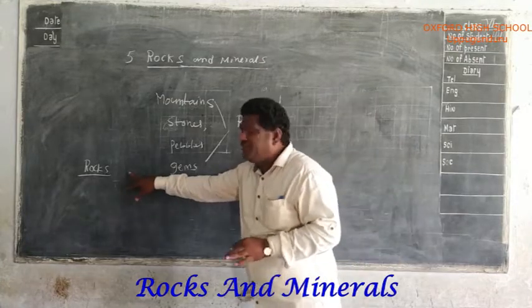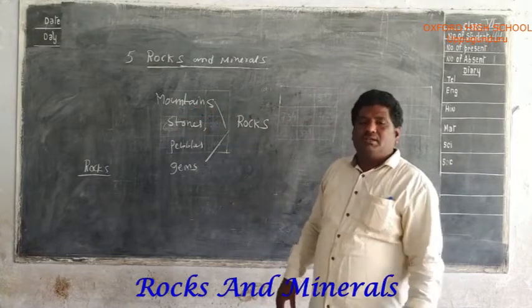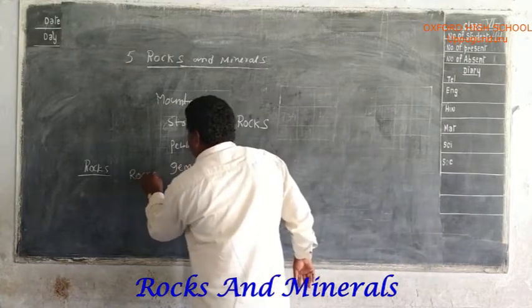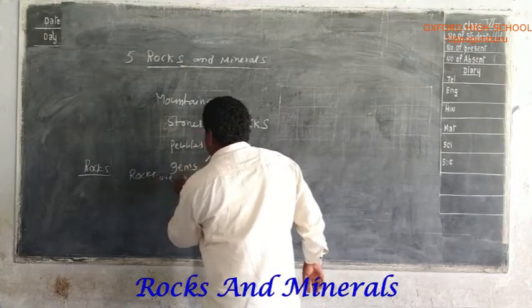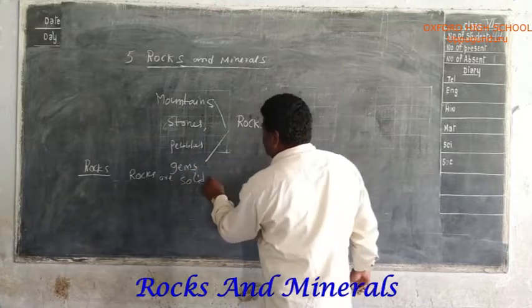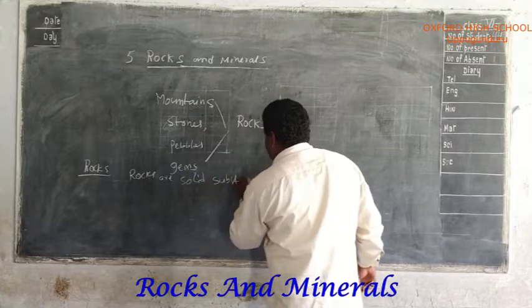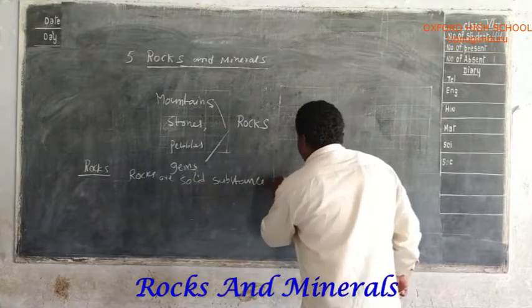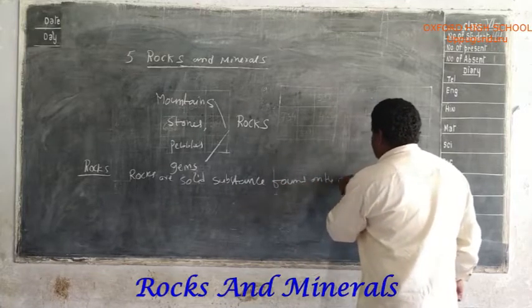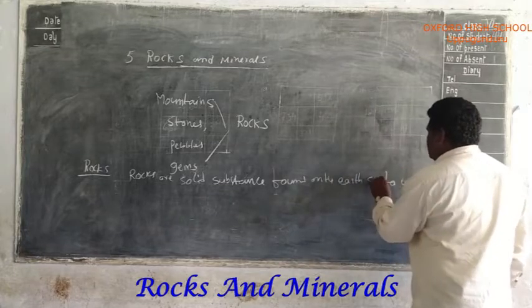Where do you find rocks? Rocks are solid substances found on the earth's surface.